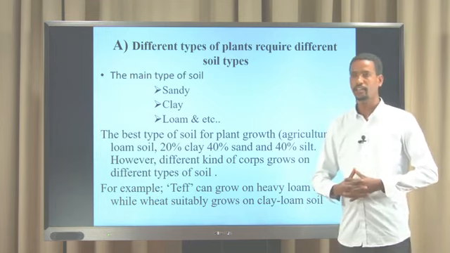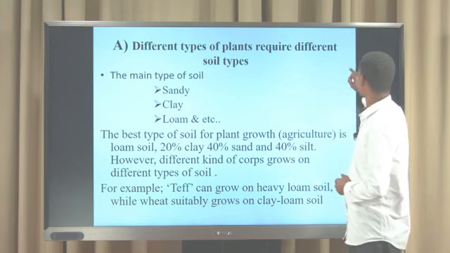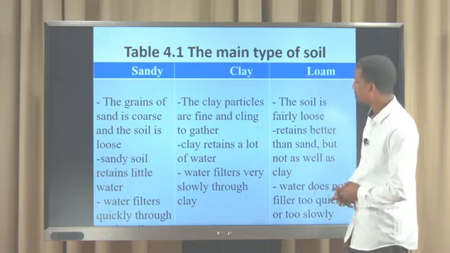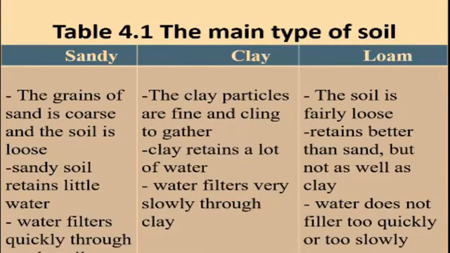Let us see the table given below. Look, the main types of soil. Here is sandy soil. In sandy soil the sand is coarse and the soil is loose. Sandy soil retains little water, and water filters quickly through it. Clay particles are fine and cling together.